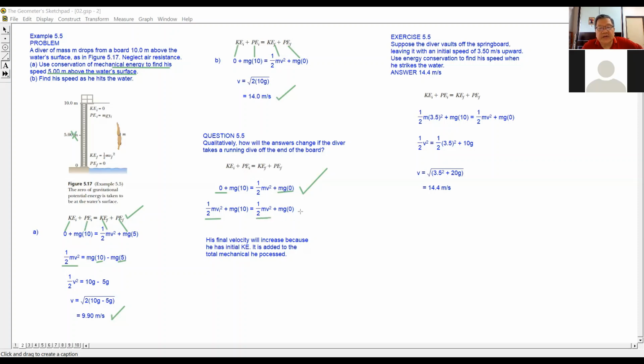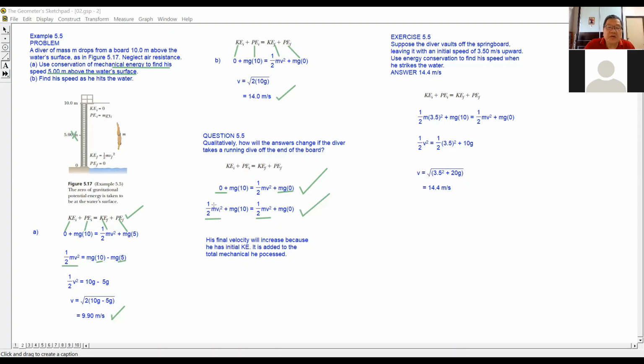Because this one is 0, right? So this is the second case. First case, there's no initial kinetic energy. Second case, there is initial kinetic energy. So this initial kinetic energy will cause the sum of mechanical energy to increase.